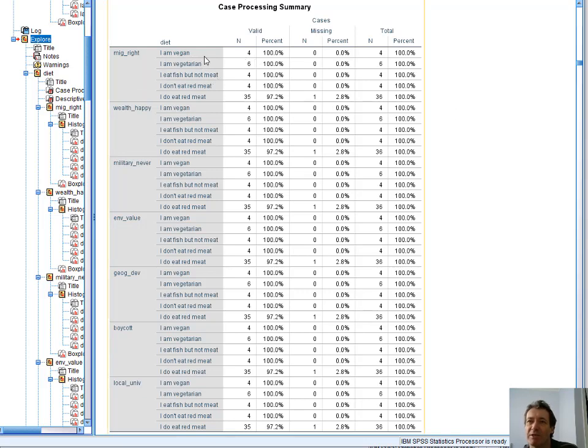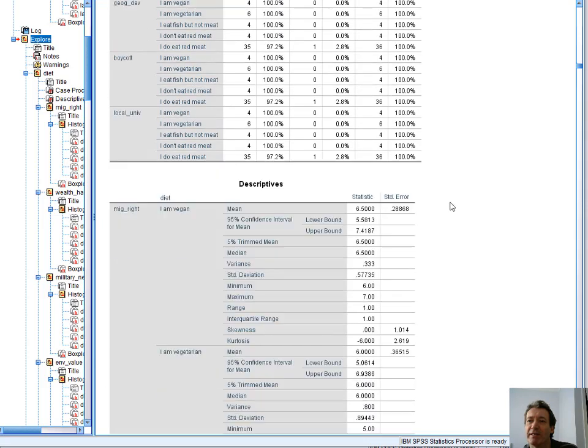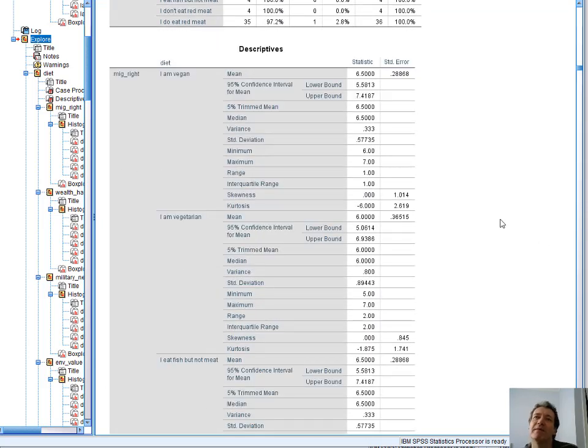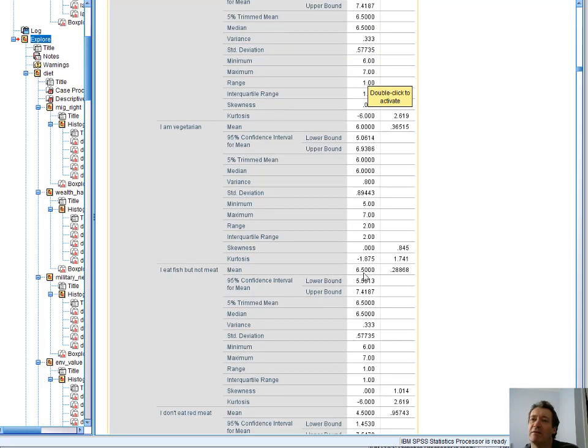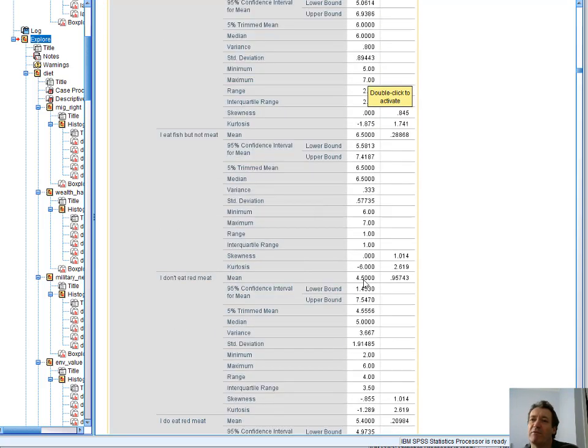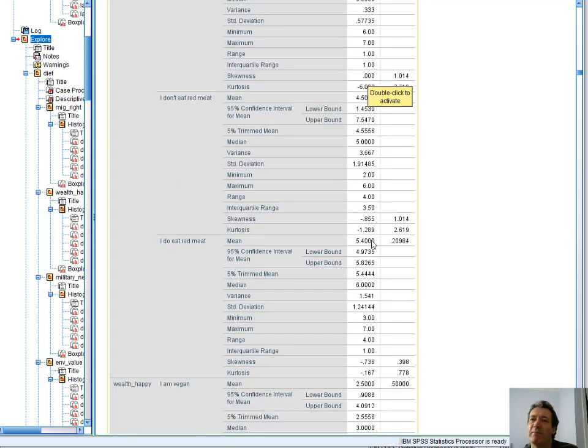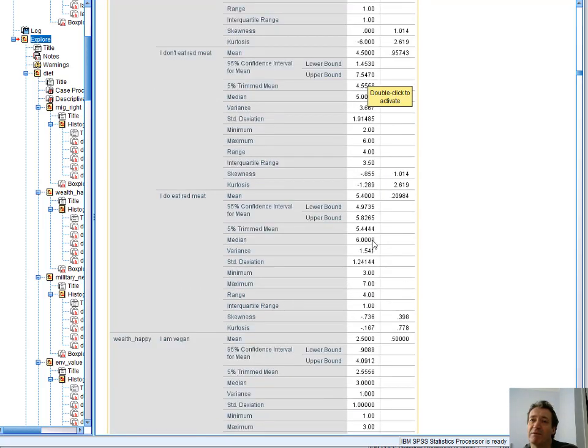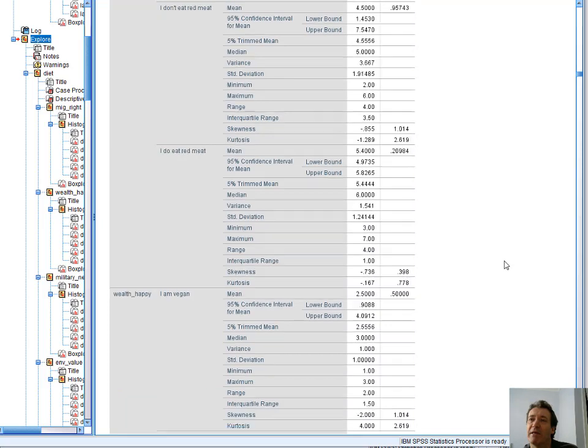These are the ones that are more interesting. Migration rights among the vegans 6.5, vegetarians 6, fish 6.5, don't eat red meat 4.5, do eat red meat 5.4. So comparisons there.